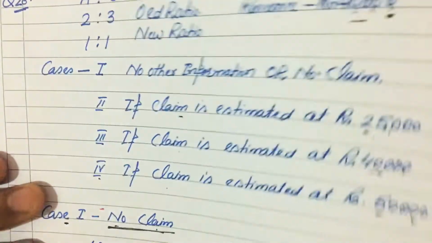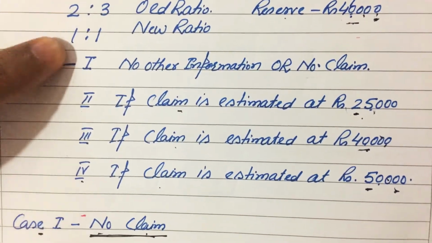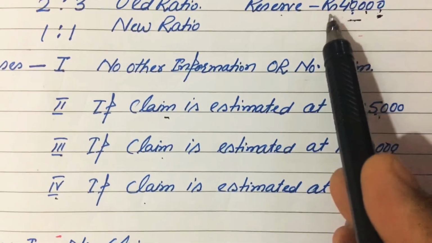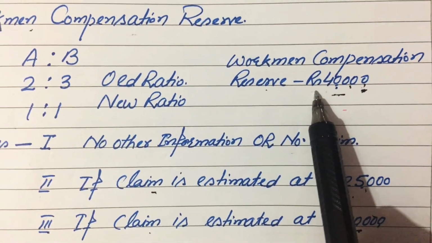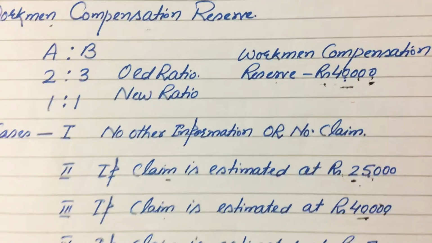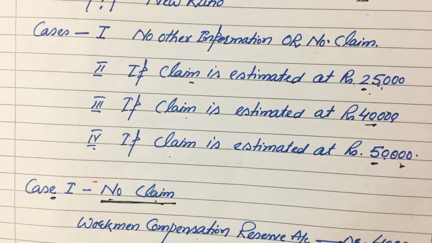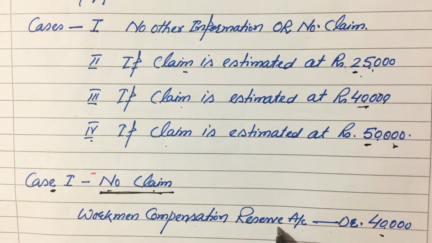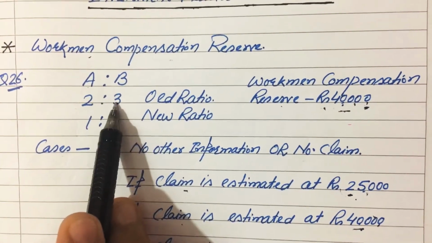Whatever the case is, you have to close the balance of the given reserve. And now in the first situation, when there is no claim, the entire balance of reserve will be transferred to the old partners' capital accounts in their old ratio.